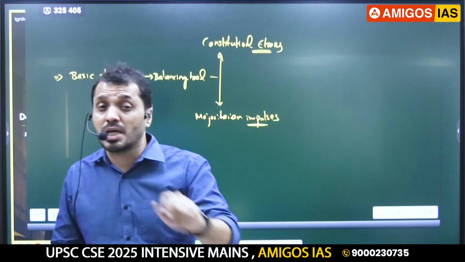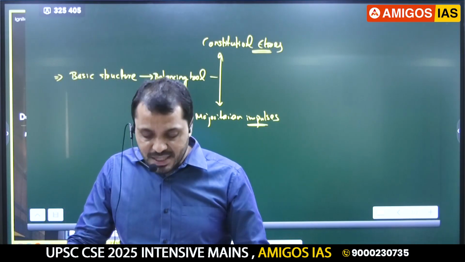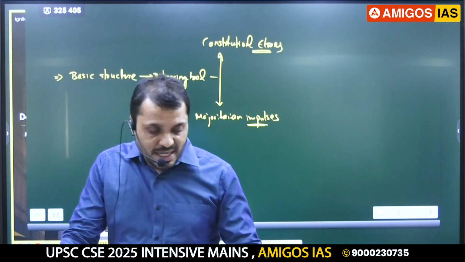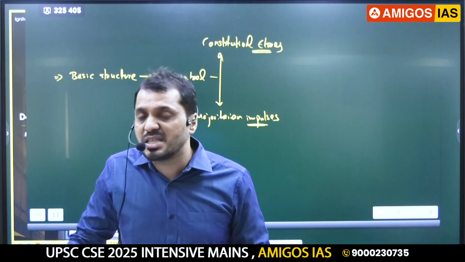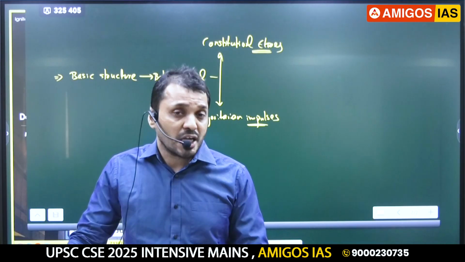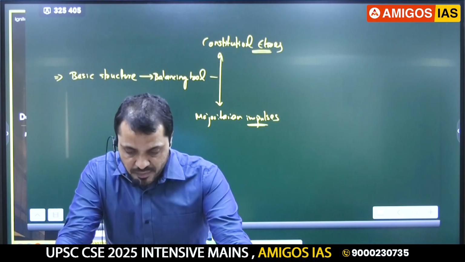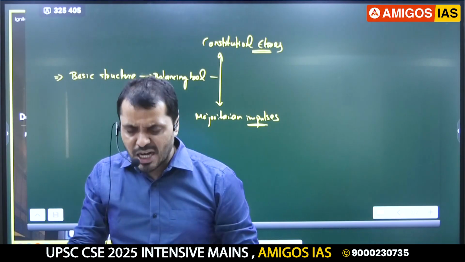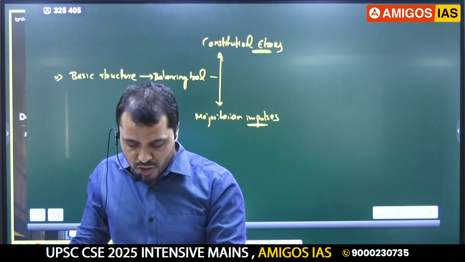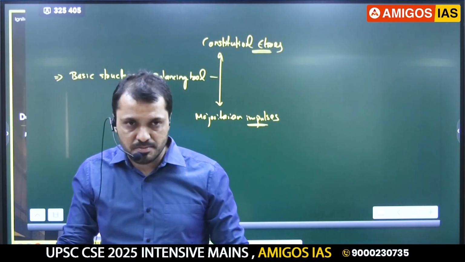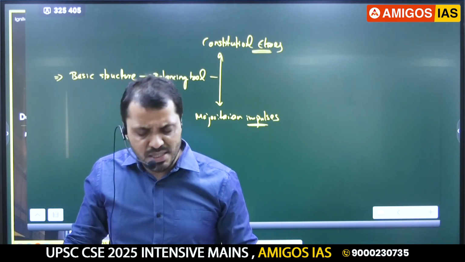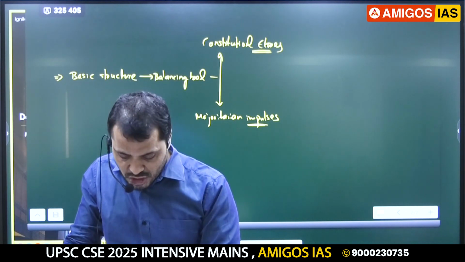That was later reviewed in the Keshavananda Bharati case. The Keshavananda Bharati case was a landmark case, and the Supreme Court gave the judgment that Parliament can amend the fundamental rights, subject to the basic structure. So the basic structure doctrine was introduced in this Keshavananda Bharati case, and you can write down some of the things which come under basic structure, like supremacy of the constitution, judicial review, secularism, and federalism, which we discussed just now in the SR Bommai case. These are some of the things which come under basic structure.